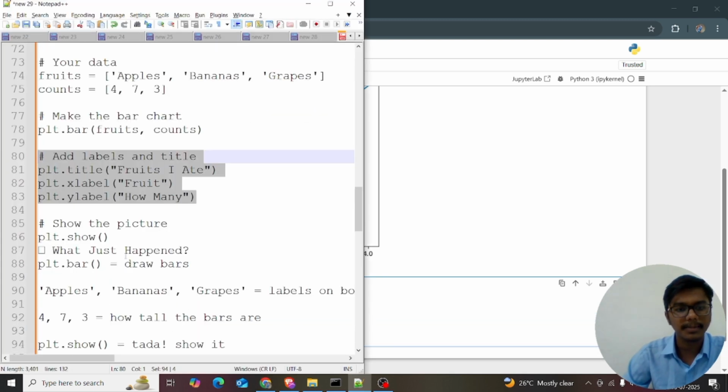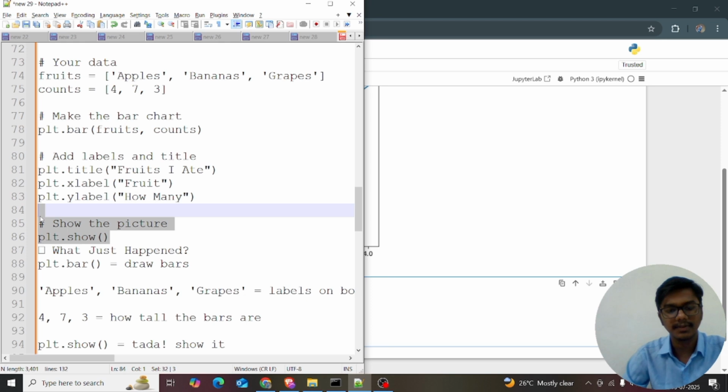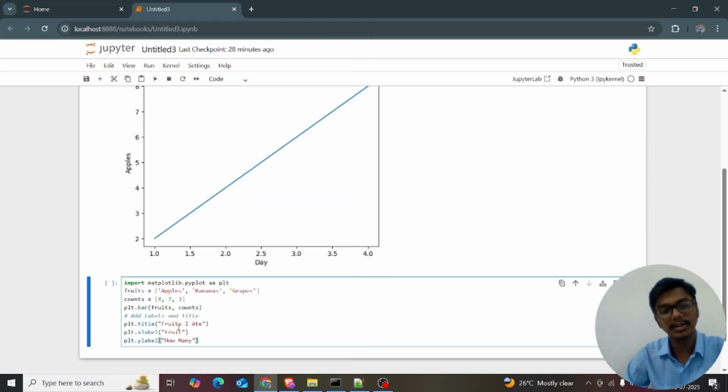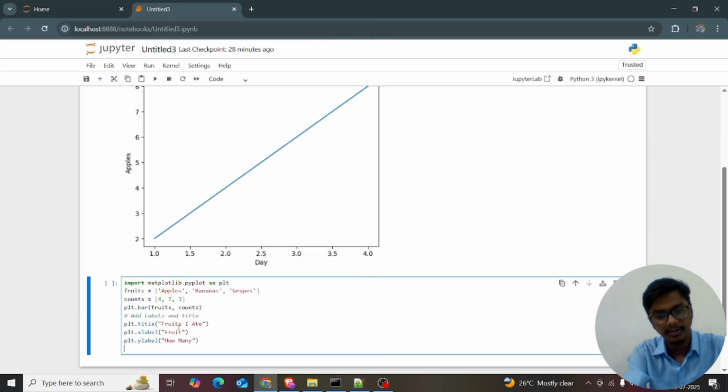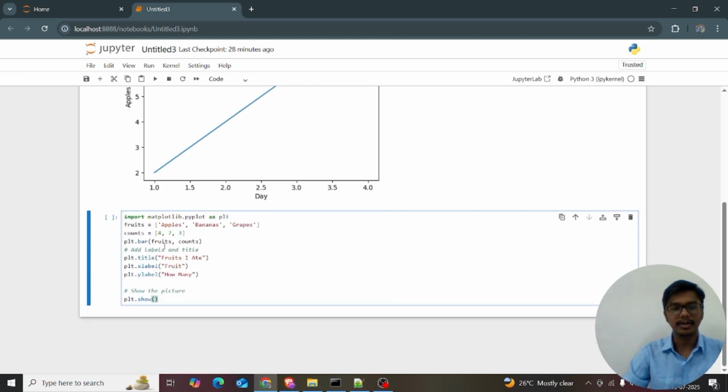Now what I'm going to do is show the picture. I just want to show you the drawing, so paste it here. That's all. I want to explain this code, right?